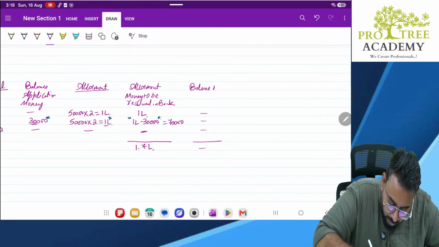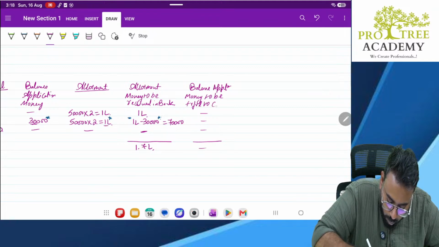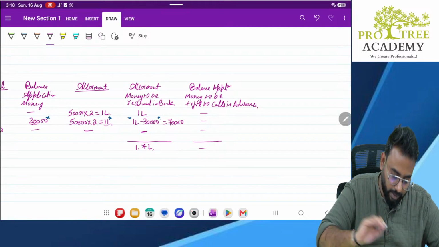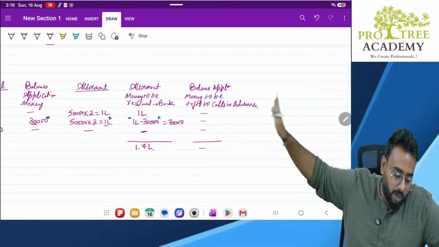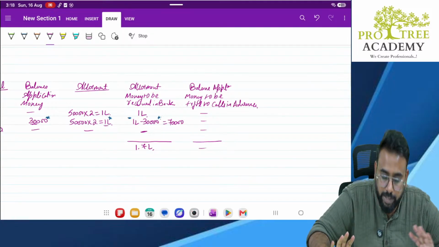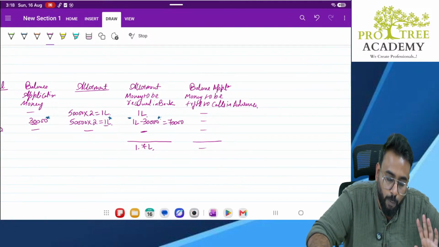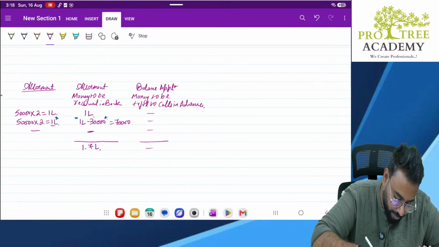Balance application money to be transferred to calls in advance. Nothing. Why? Sir, we have excess only 30,000 that is adjusted against allotment. So there is nothing, balance application money which we need to transfer to calls in advance. Okay.